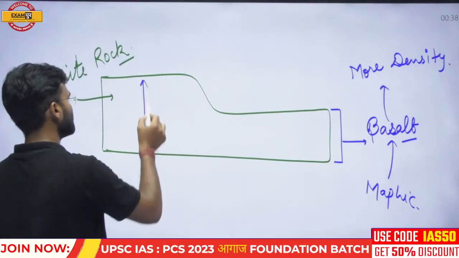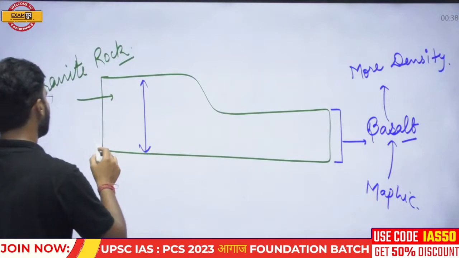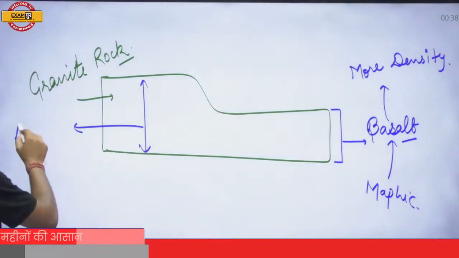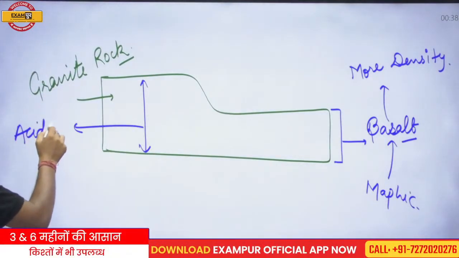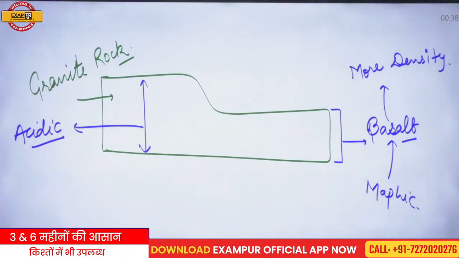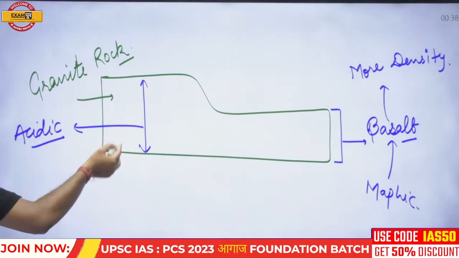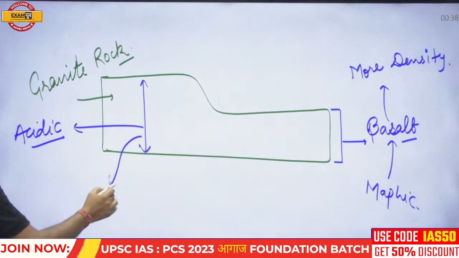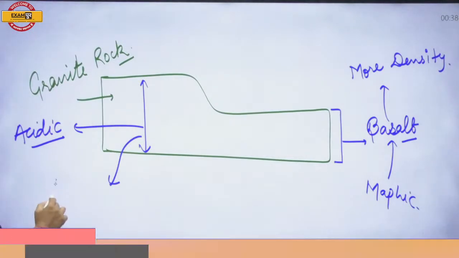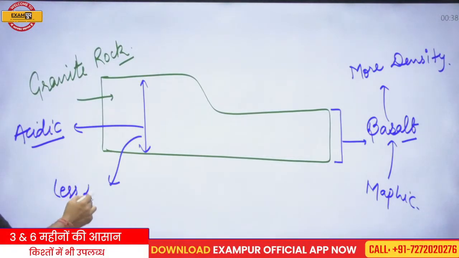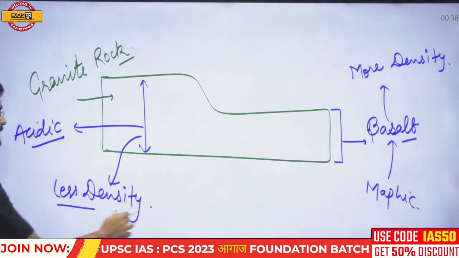And the crust made by the acidic magma, in which the amount of silica is relatively high, has less density, but the height of this crust is relatively high.